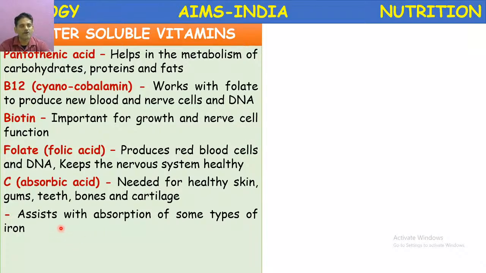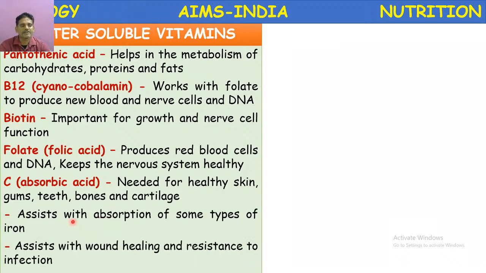Okay, metabolism of iron depends upon the availability of ascorbic acid. As we know that iron is required for the formation of blood or hemoglobin. And it also assists with wound healing and resistance to infection.